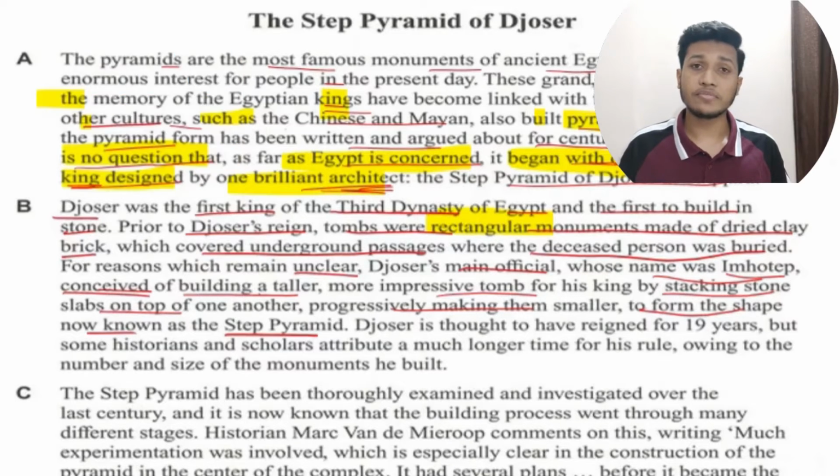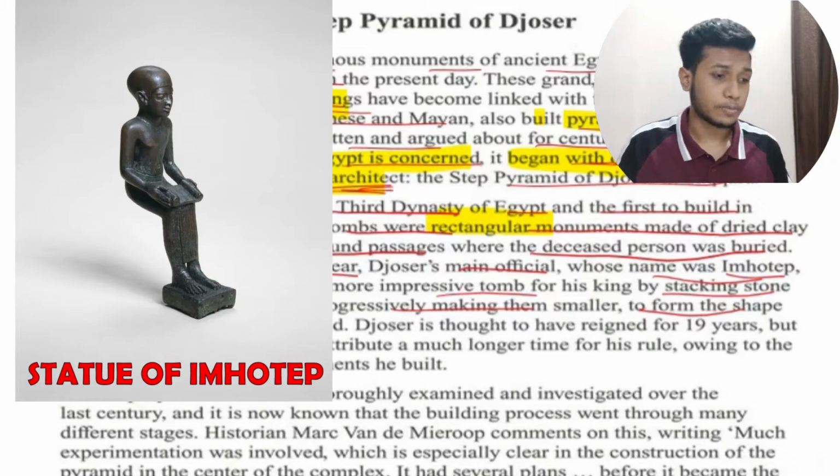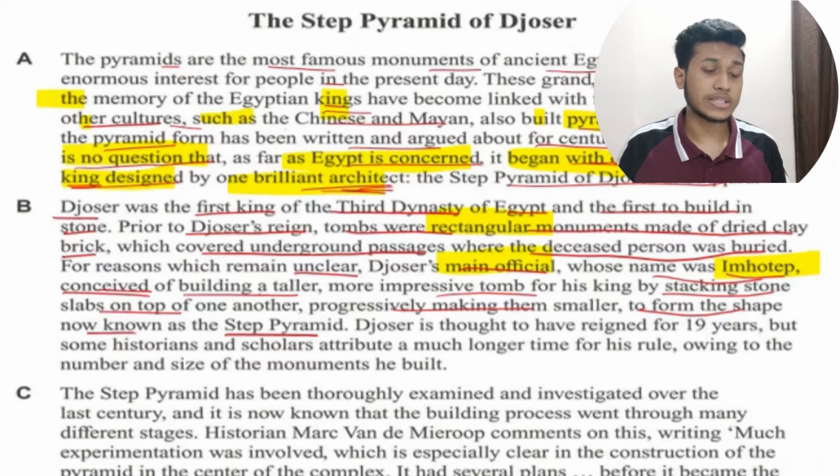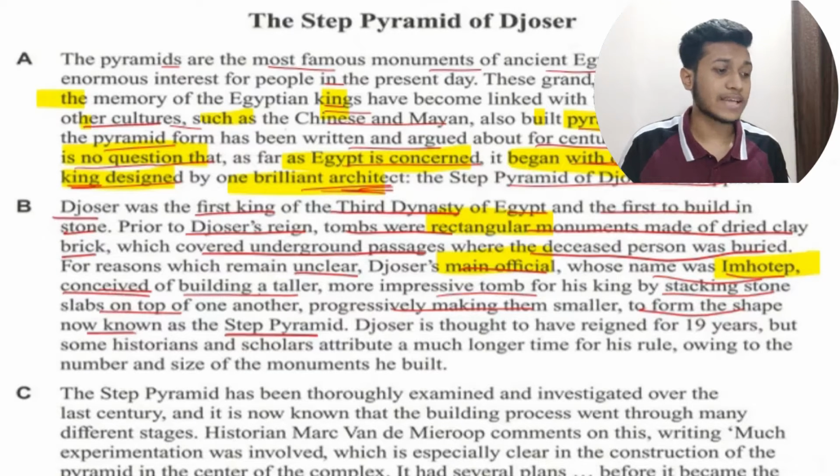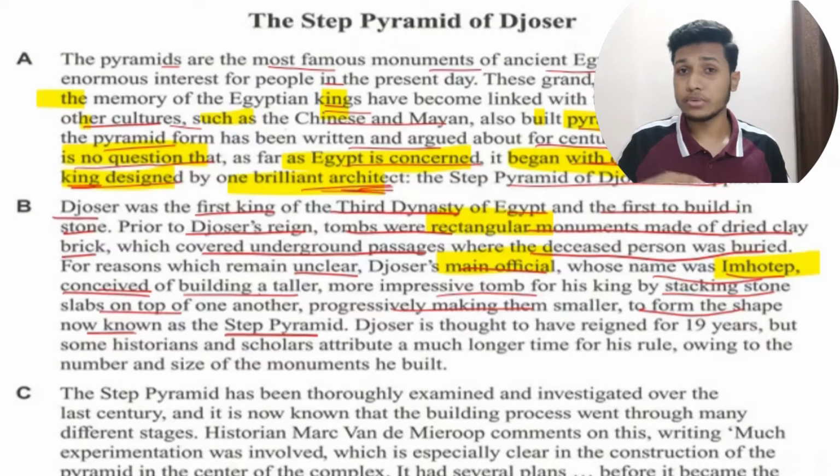It was first conceived, and this idea was given by whom? Imhotep. Who was he? He was the main official of Djoser. So he gave this idea to build the pyramid. Now you see the pyramid. The idea was given by Imhotep.